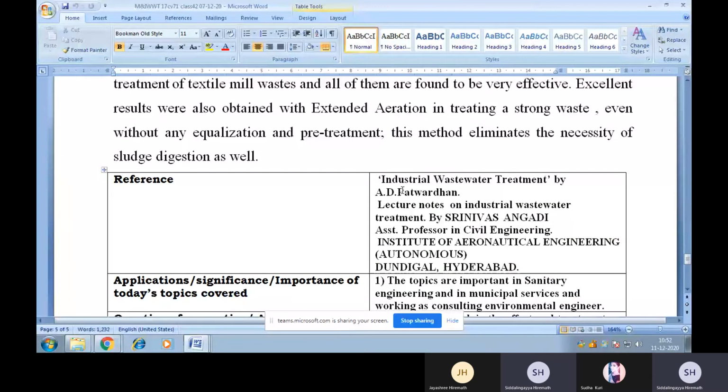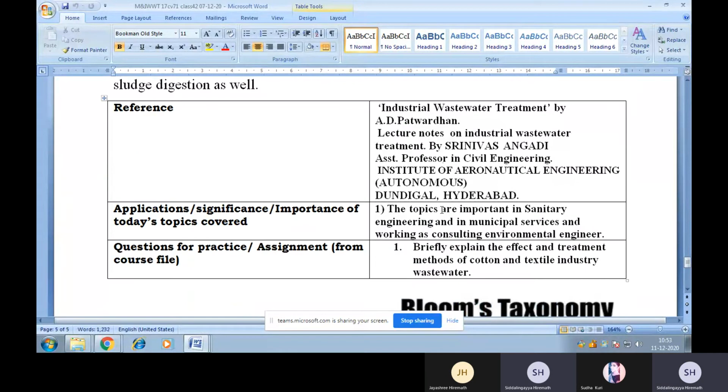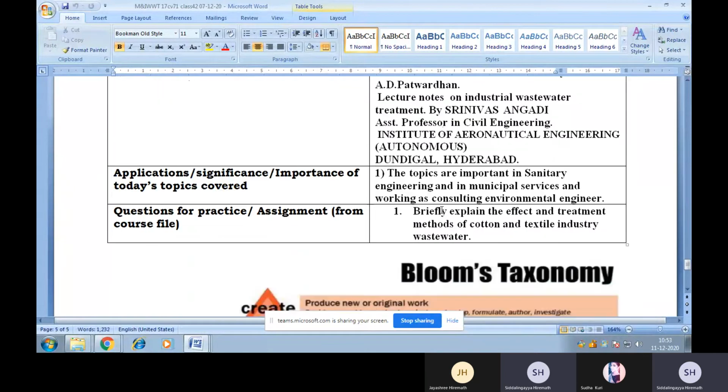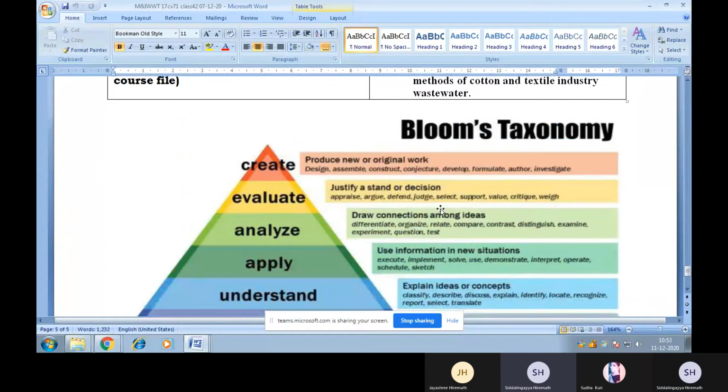So I have prepared these notes using these references. The first one is Industrial Wastewater Treatment by A.D. Patwardhan, and I have also used the lecture notes on industrial wastewater treatment by Srinivas Angadi, who is assistant professor in civil engineering at the Institute of Aeronautical Engineering, Dundigal, Hyderabad. Okay, students, these topics are very important in sanitary engineering as well as if you want to work as a consulting environmental engineer.